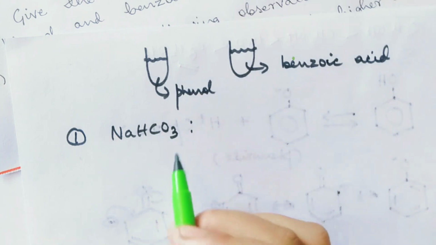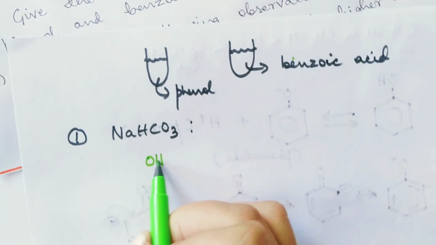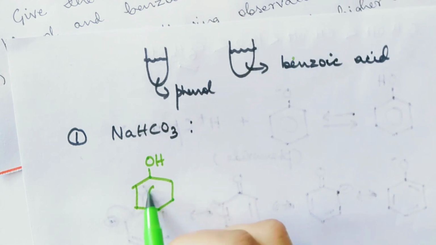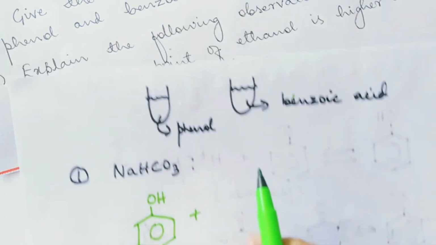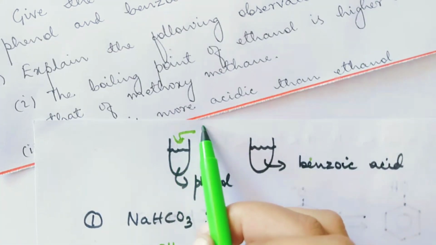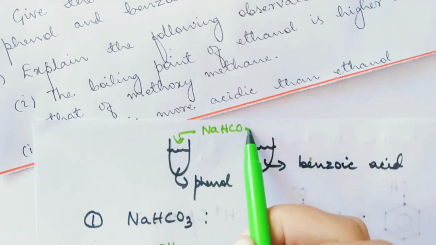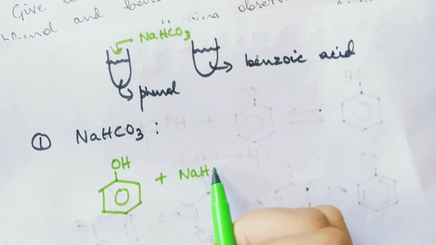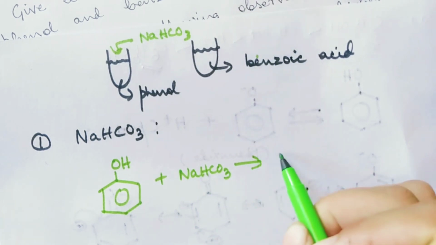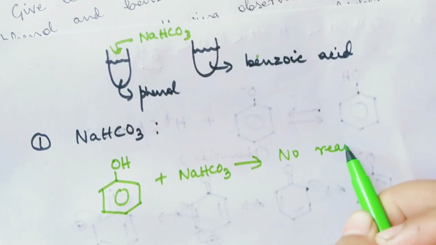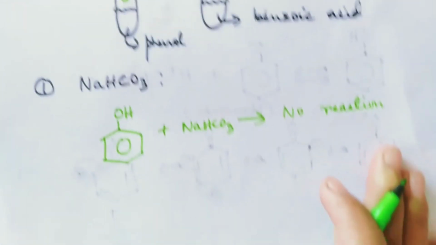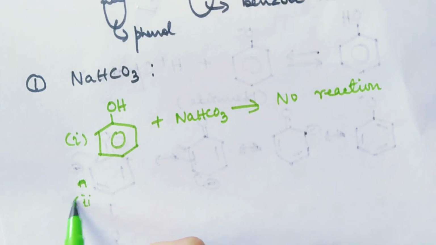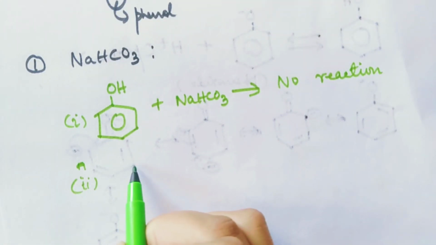If you take a phenol and you add sodium bicarbonate to it, there would be no reaction. I will tell the reason why. Now, let's take benzoic acid.